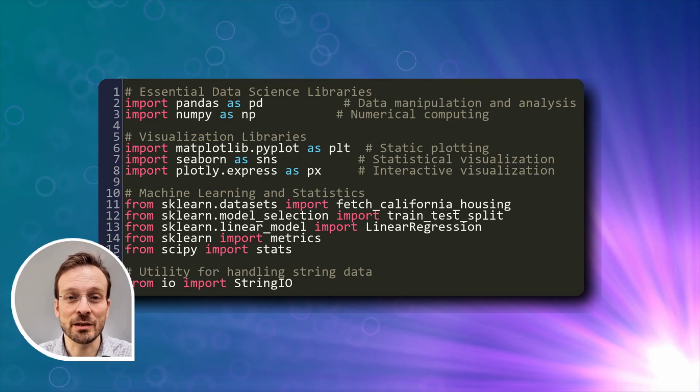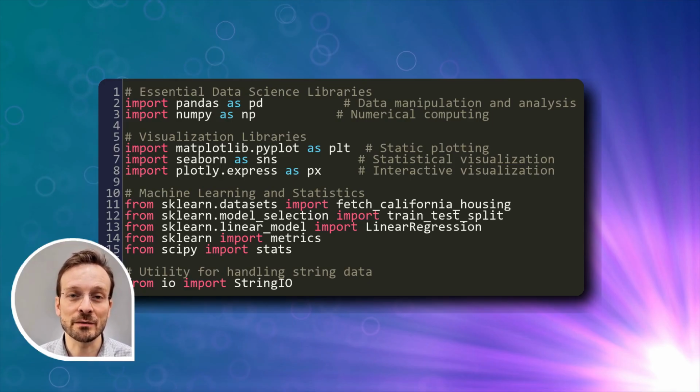For visualization, we have 3 powerful tools. Matplotlib for creating publication-quality static charts and graphs. Seaborn for beautiful statistical visualizations with minimal code. It makes complex plots incredibly easy. And Plotly for web-ready interactive charts and dashboards that your users can actually interact with.